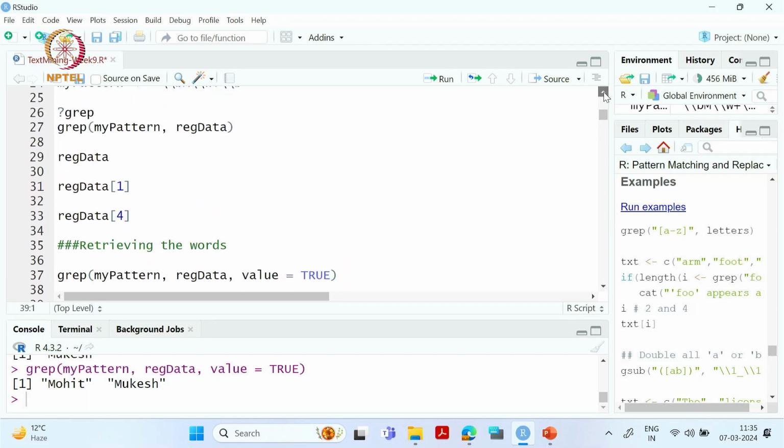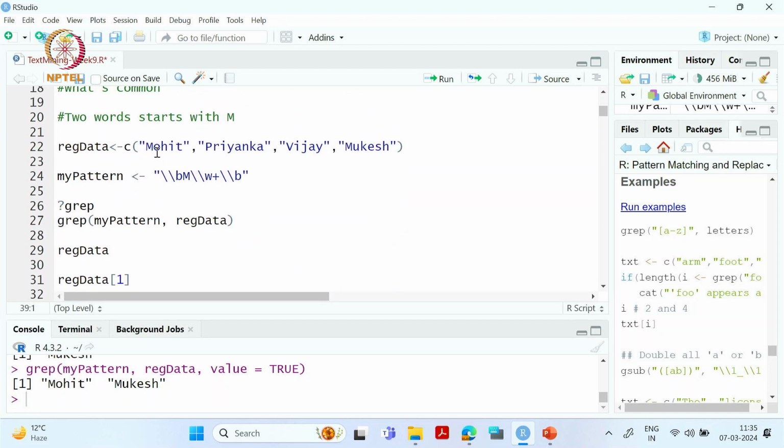If we see our words, among these words, these are the two words which start with M. But among these two words, only one word has 5 letters. Mohit and Mukesh both start with M, but they have a different number of letters. Mohit has 5 letters, Mukesh has 6 letters. So now our task is to retrieve only the word which has 5 letters. How can we do that?